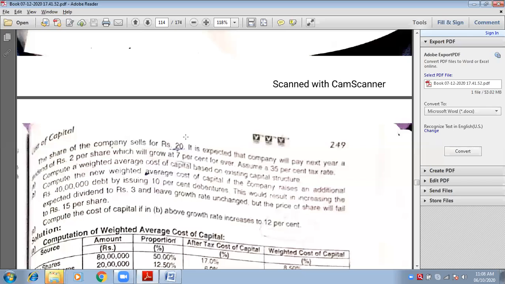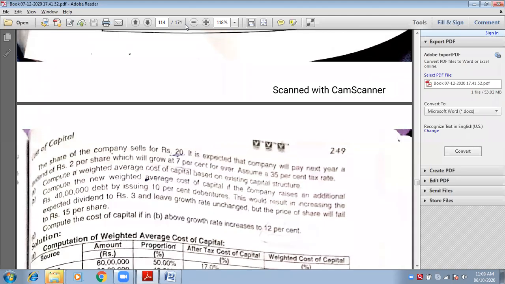So now I'm giving you time to calculate case number A, case number B, and then I will help you do case number C. Because, ma'am, everything is the same. Just now we did, no? Everything is the same. Only a few differences are there. For example, there it was 40% tax rate, now it is 35%. In case number B, it was 15% debentures, now it is 10% debentures.